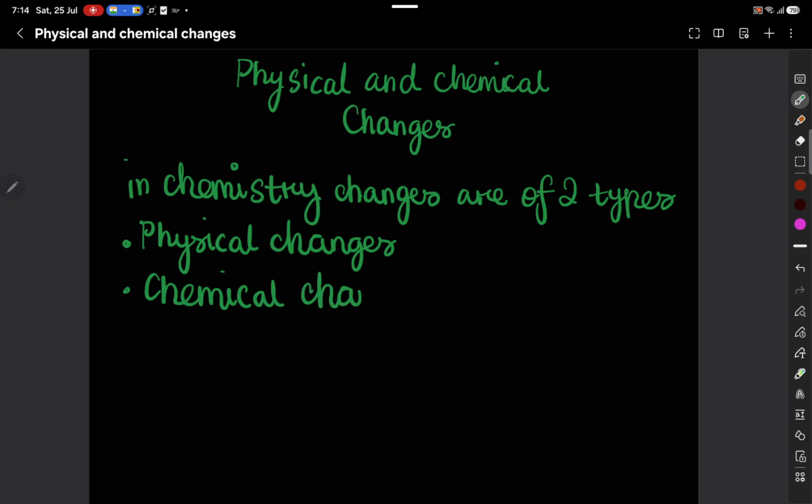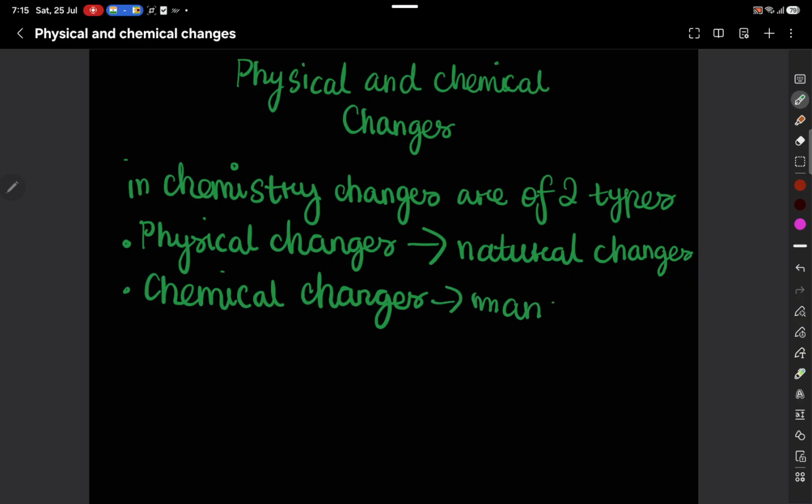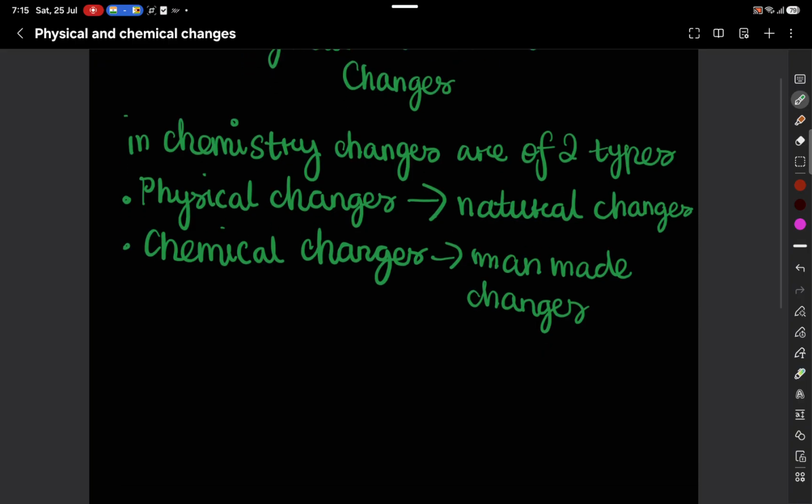Now, these changes are very important in class 8. Physical changes we can also call natural changes, and chemical changes we can call man-made changes or irreversible changes. The formation of curd from milk is a chemical change and this is a man-made change. It cannot be done automatically. Alright? So, what is a physical change, you may ask?